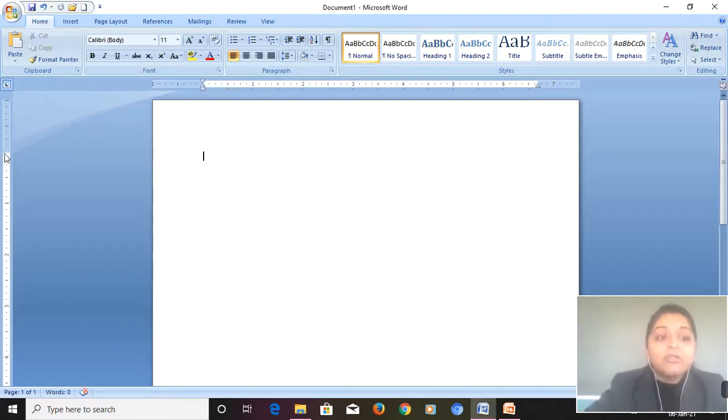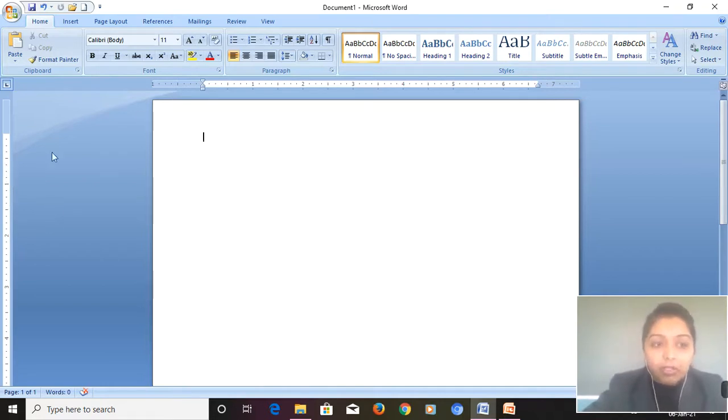This is the vertical ruler. It is at the left of the document. Where is it? It is on the left side. It is used to set the top and bottom margins. See, we can set the margins like this by clicking on it and then dragging it. Is it clear to you, dear children?